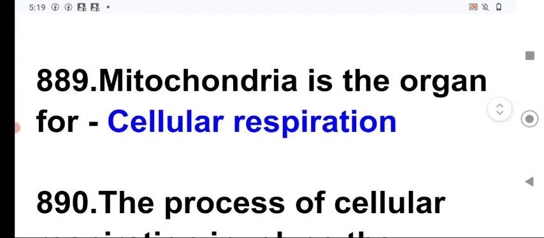Next question, mitochondria is the organelle for cellular respiration, or mitochondria is the site of cellular respiration, and the part of the cellular respiration which is known as Krebs cycle takes place in presence of oxygen and the glucose is oxidized.